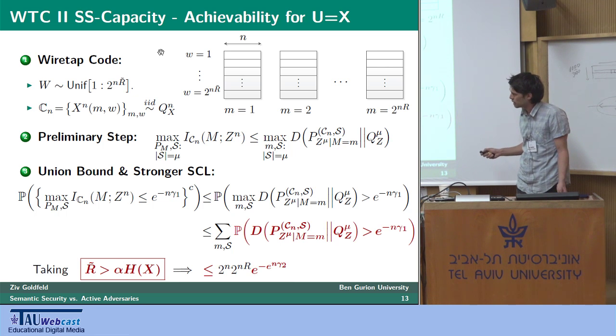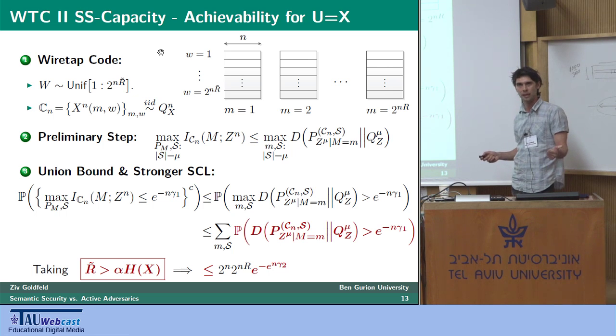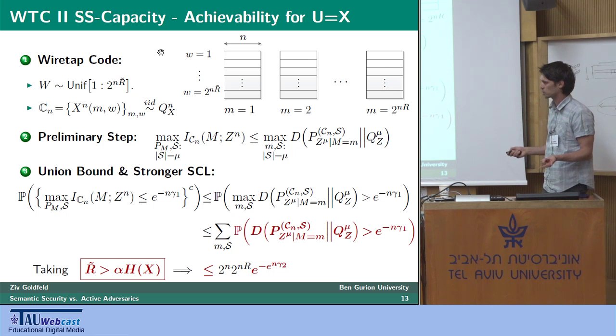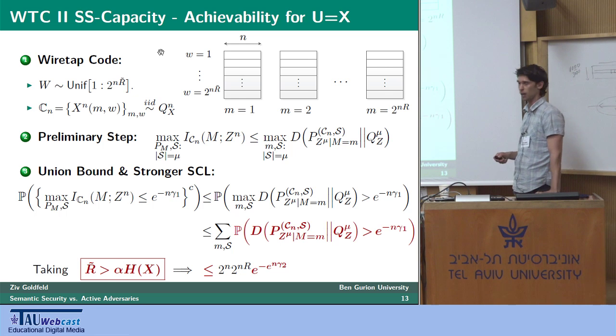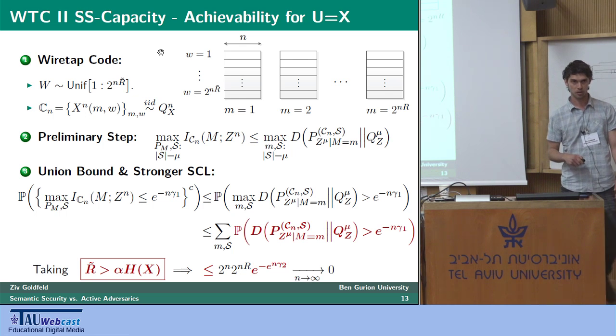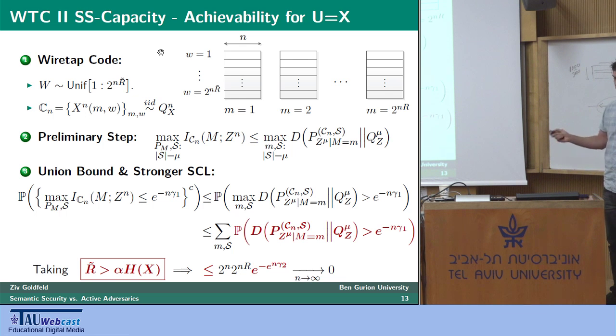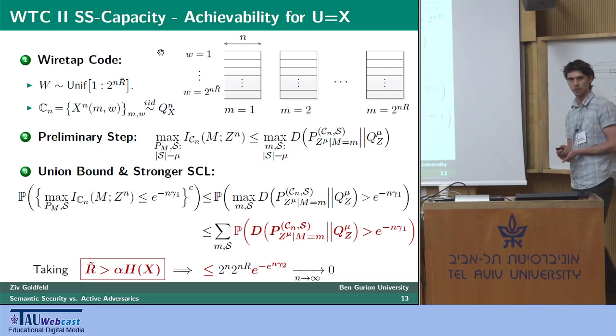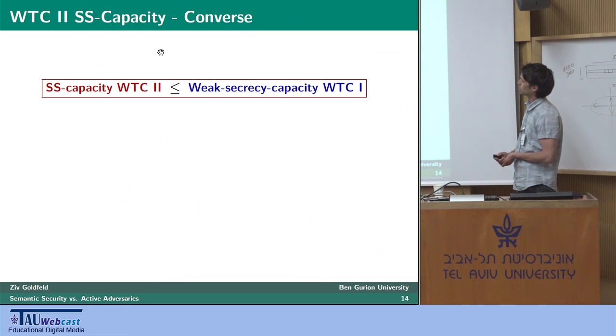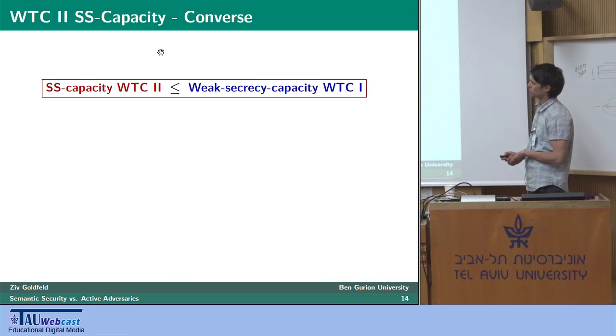Considering that the combined number of messages and subsets is only exponential in the block length, with 2^(nR) messages and the number of subsets upper bounded by the size of the power set, the double exponential convergence provided by the lemma gives you semantic security. Having that, the rest of the details of the achievability are pretty standard. So from here, I would like to skip on to the converse, saying a few words about that.